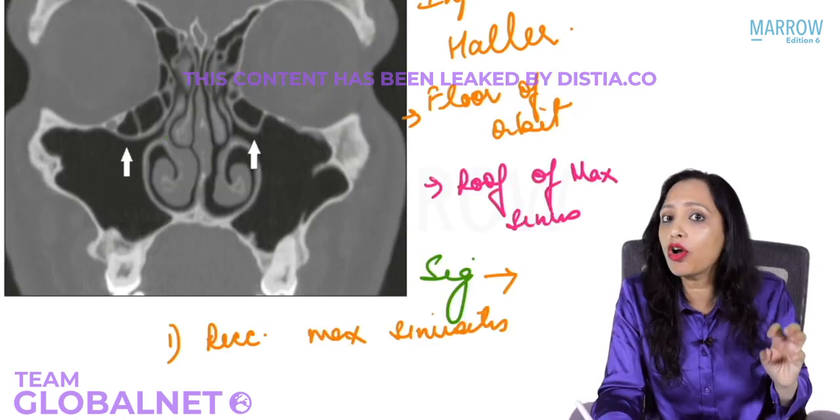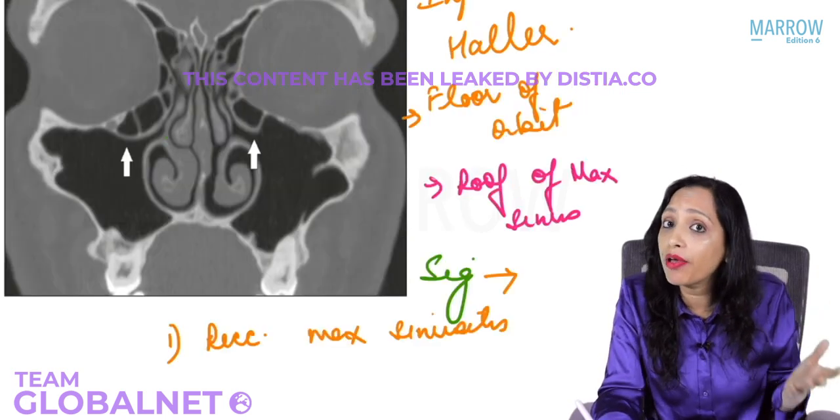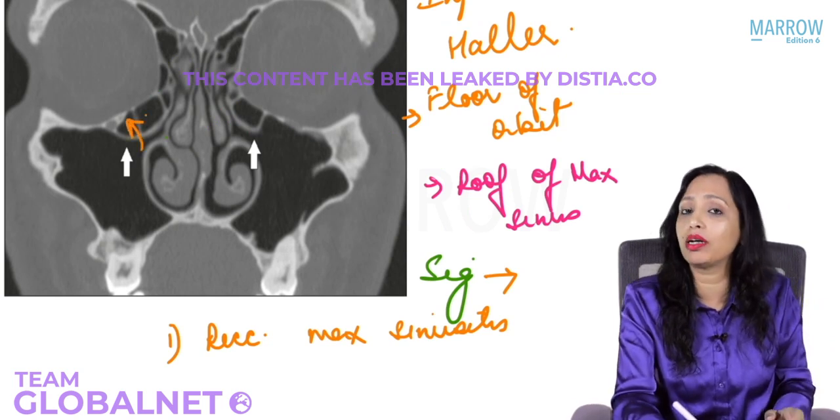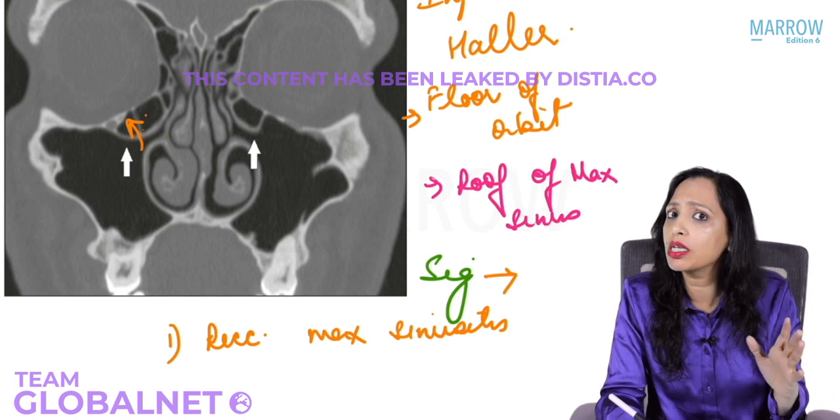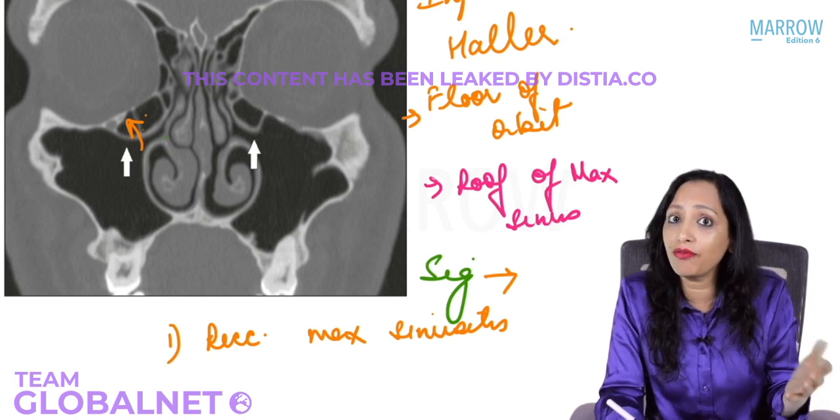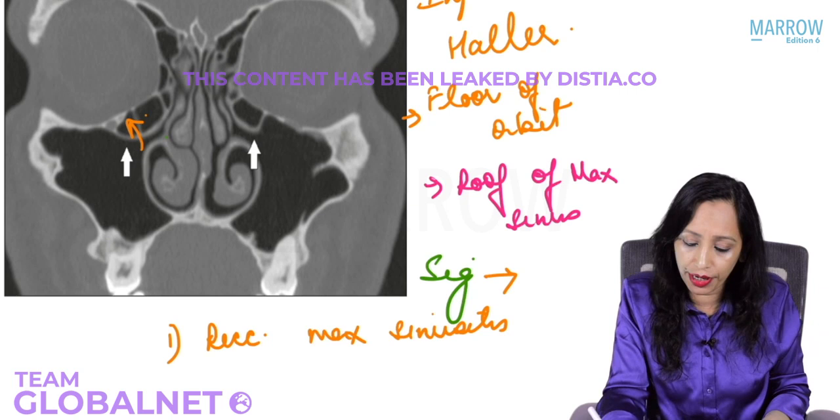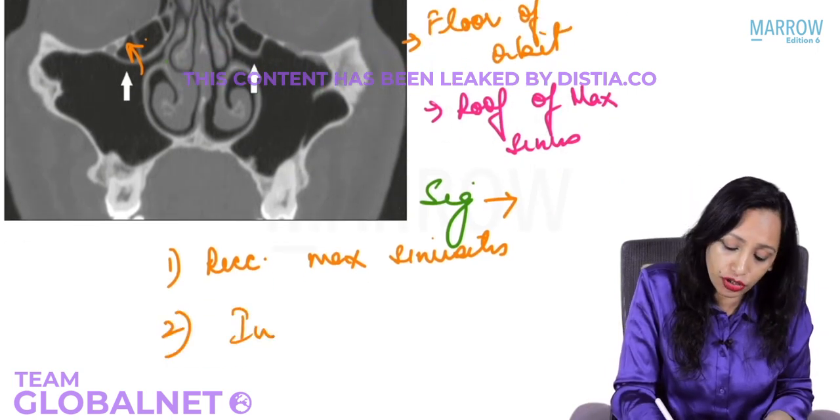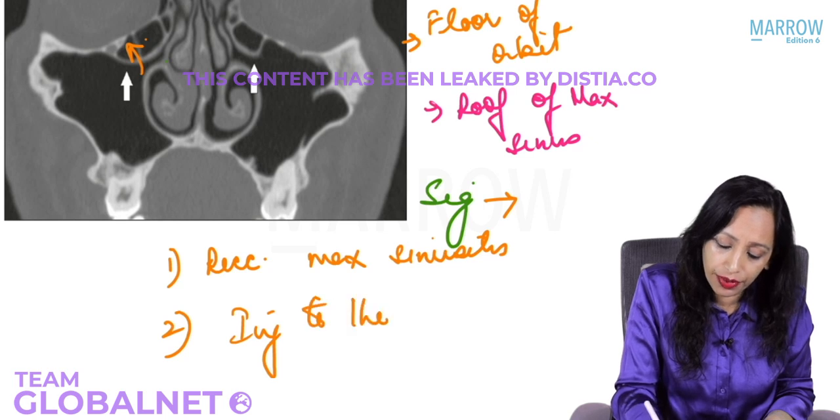Also, if there are infraorbital cells present and we are not aware of it, what can happen is while we are operating, there are chances of injury to the orbit because we are not expecting any air cells there. We are not careful, so we might injure the orbit. So yes, the second significance is there are chances of injury to the orbit.